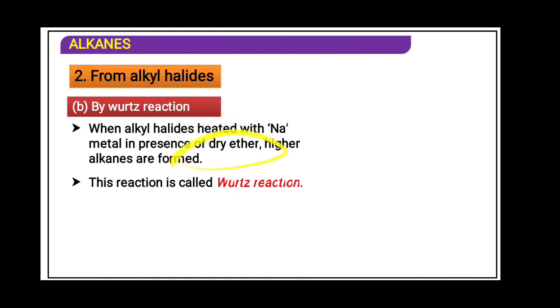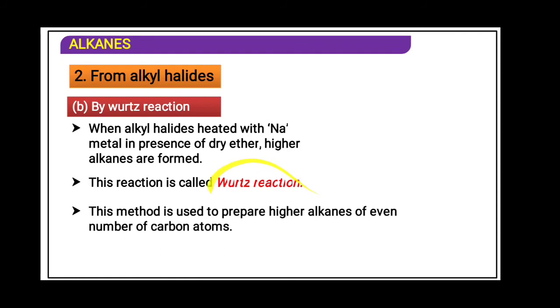So we add this solvent into the reaction because sodium should not react with water. When sodium reacts with water, an explosion takes place. Sodium removes the oxygen from the water and hydrogen combines to form hydrogen gas, and there is a blast of hydrogen gas. That is why sodium is kept away from water. So in order to avoid water, we add dry ether. This is called the Wurtz reaction. This method is used for the preparation of higher alkanes.